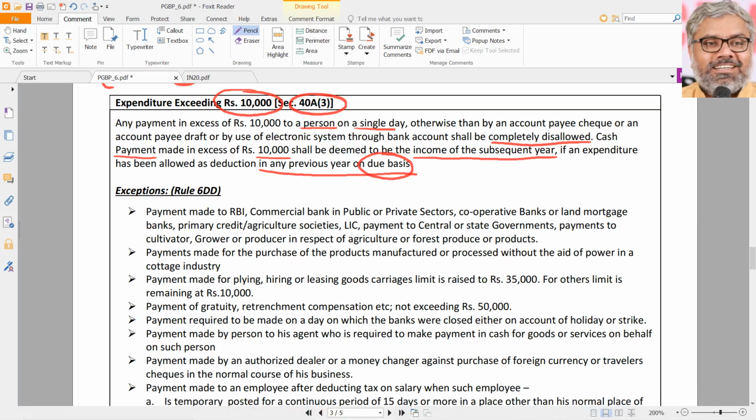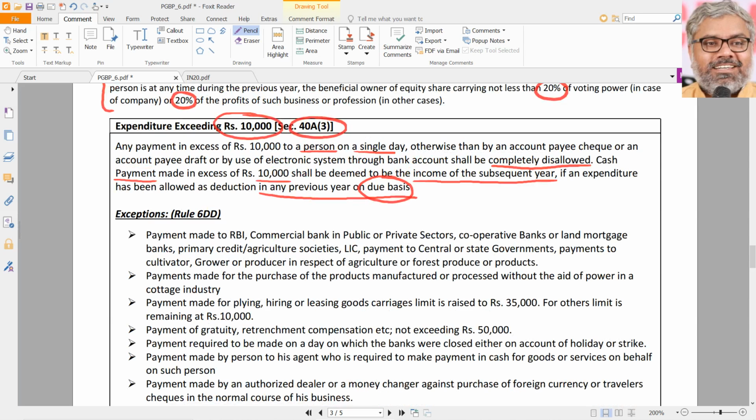We cannot say we will disallow it now. What is there to disallow? There is no expenditure debited now. Already it was debited long back. Now what is the treatment for it? Reverse the debit, that means credit it. In other words, that will be treated as income of this year in which the payment is made in excess of 10,000 rupees. That is a very important provision of 40A(3).